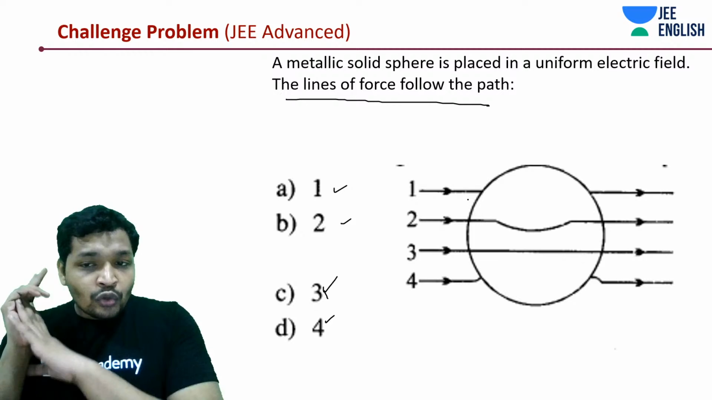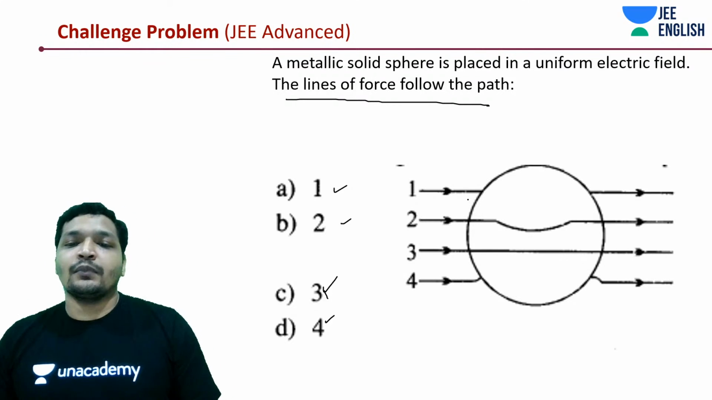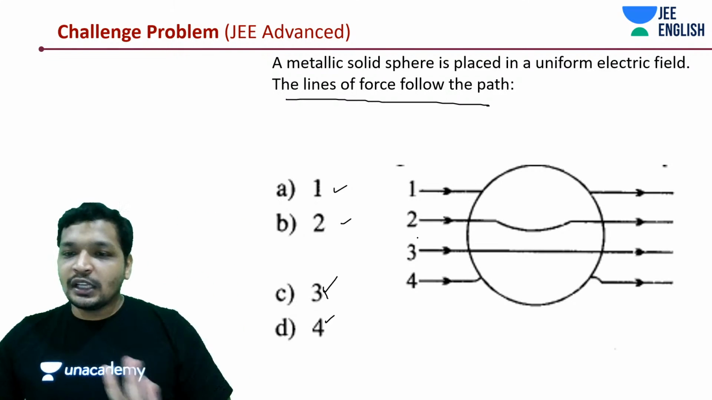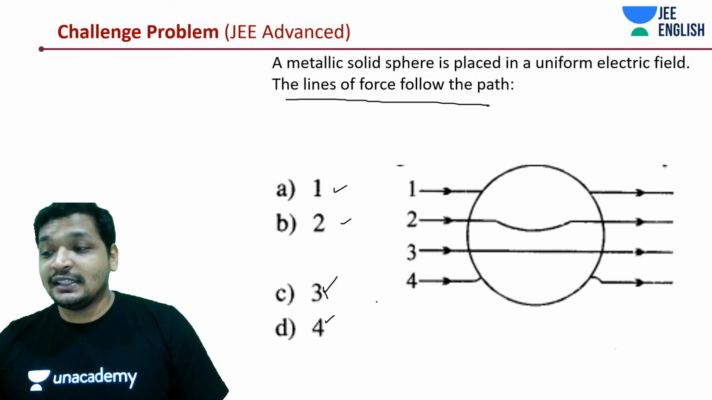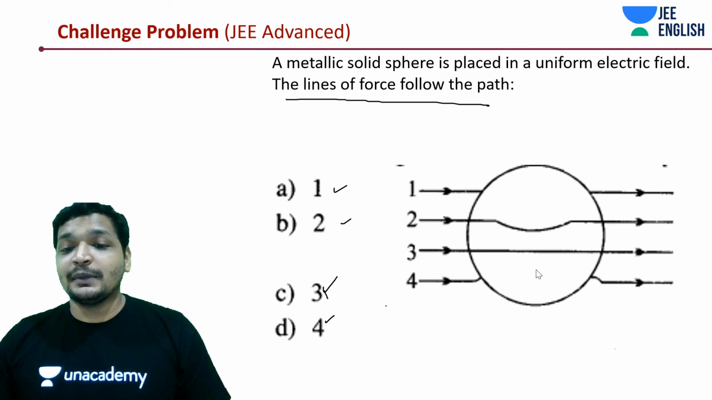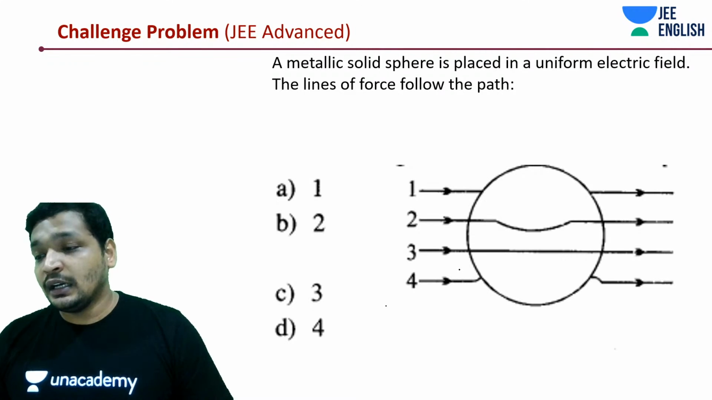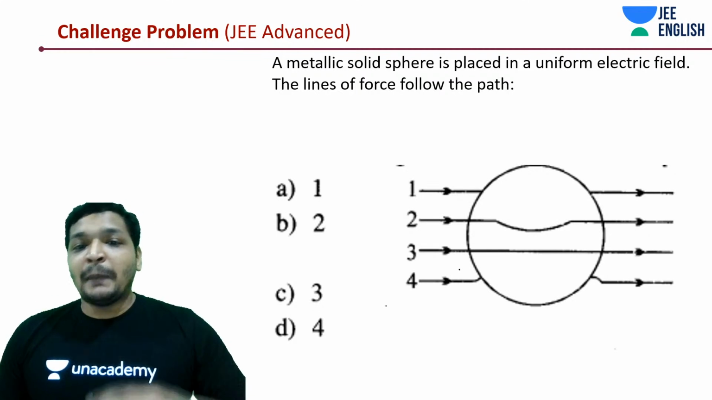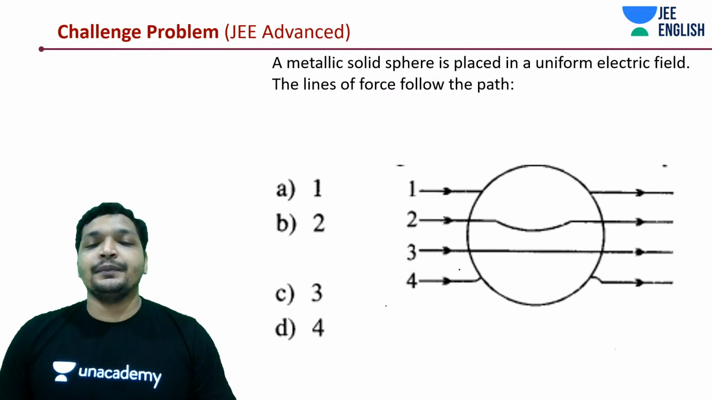Yeah, there are two principles involved in this, so think carefully. All right. Options 1, 2, 3, 4. Have a look at the field lines and try to guess the answer, guys. It's simple. Trust me, it's very simple. Okay, I'll tell you the concept behind it. This is a very simple problem. A metallic solid sphere is placed in an electric field.